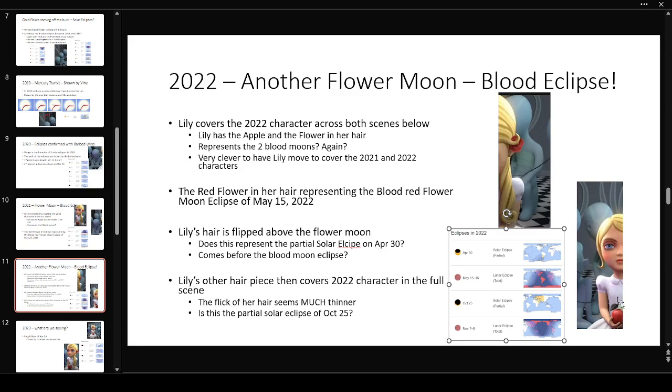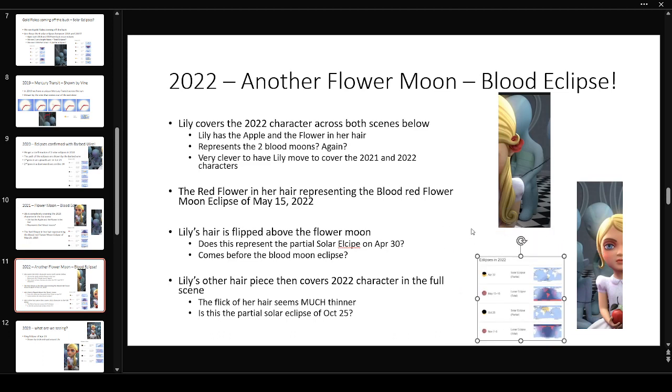And this apple, again, could represent the full lunar eclipse in November, as we see her pan in front of the character in the second scene. So just these two full moons, the two buck moons, and then the two flower moons, very, very clever.